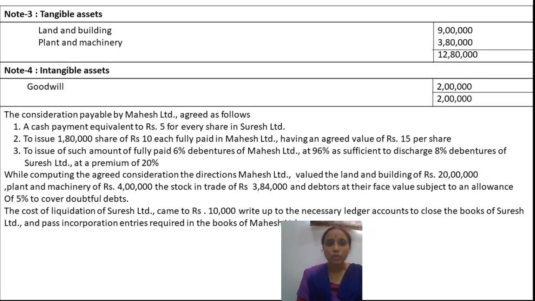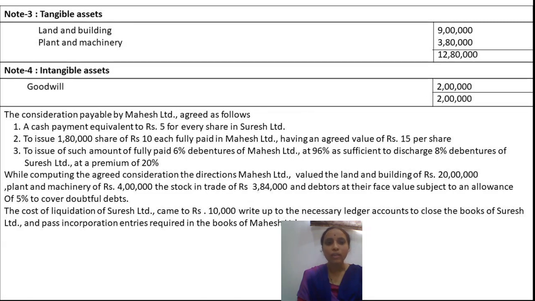The next is to issue such amount of fully paid 6% debentures of Mahesh Limited at 96% as sufficient to discharge 8% debentures of Suresh Limited at a premium of 20%. That means the debentures have to be discharged by issuing 6% debentures at 96% for 8% debentures of Suresh Limited at a premium of 20%.